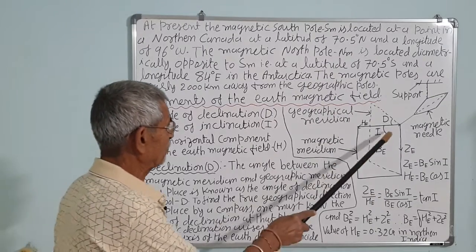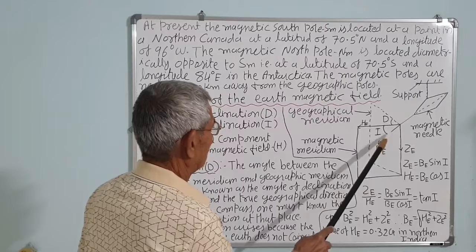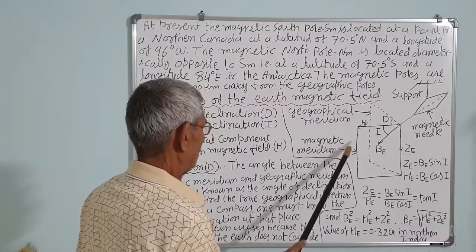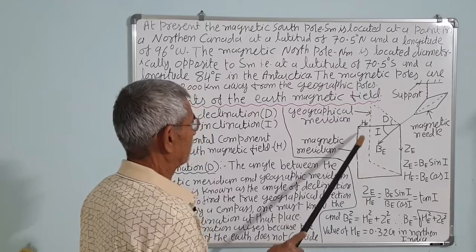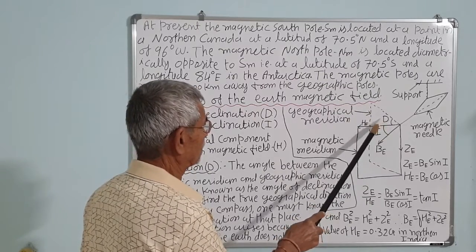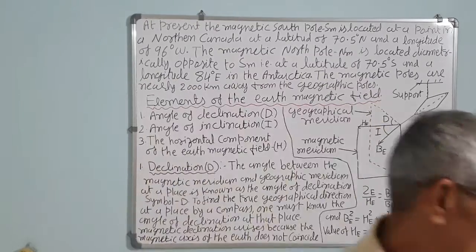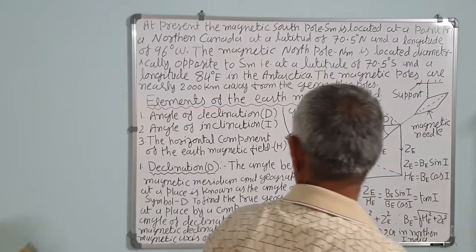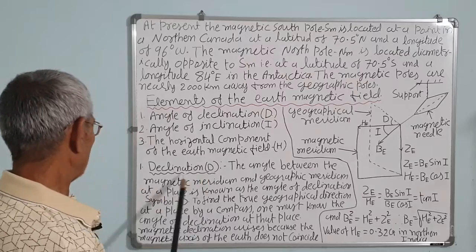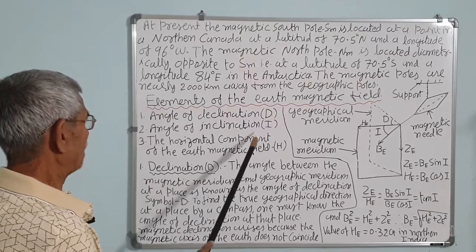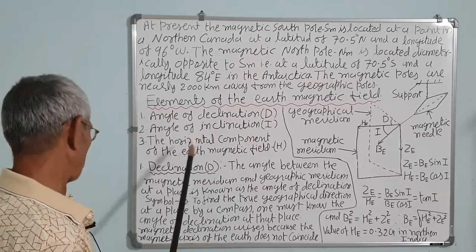This is the magnetic meridian, and the dotted line shows the geographical meridian. The angle between these two is D, the angle of declination. D for declination, I for inclination, remember like that.